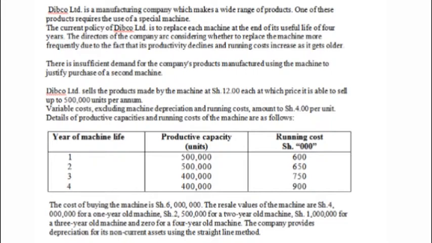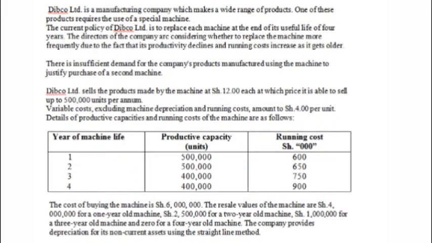Then we are told there is insufficient demand for the company's products manufactured using the machine to justify purchase of a second machine. We are also informed DIBCO Limited sells the products made by the machine at 12 shillings each, at which price it is able to sell up to 500 units per annum. That is a maximum they can sell, and it should make sense.